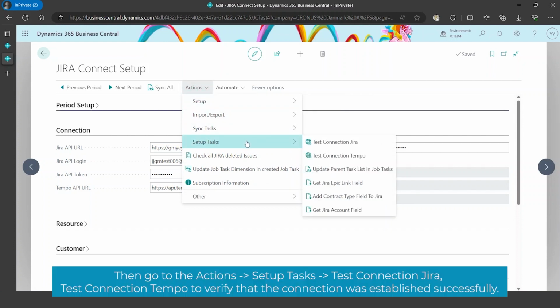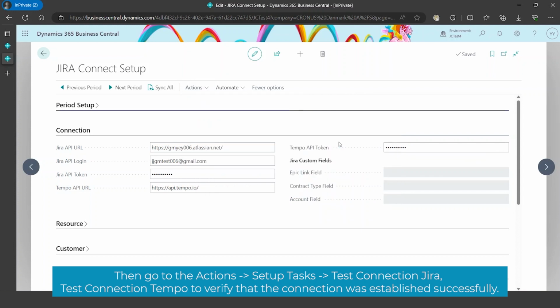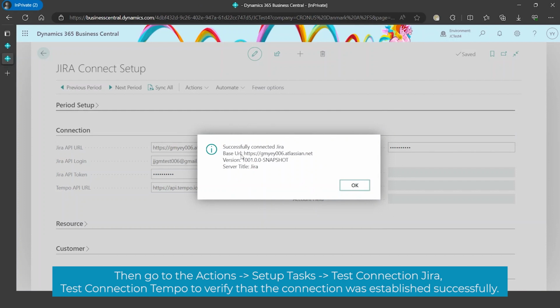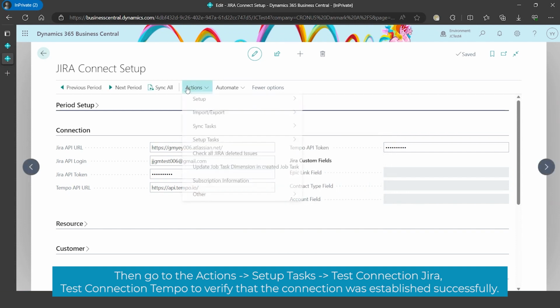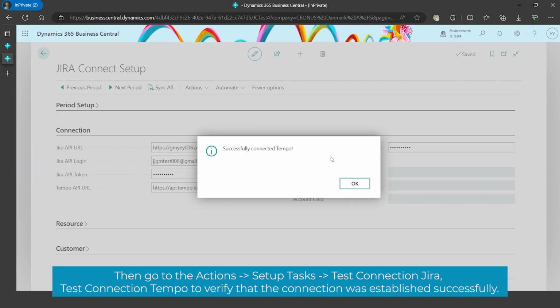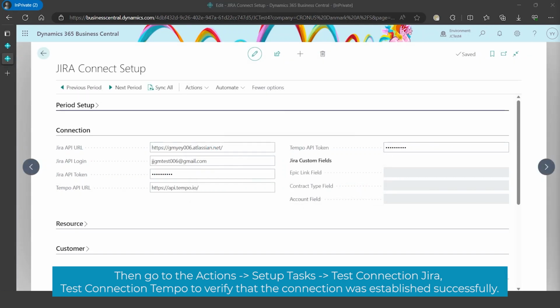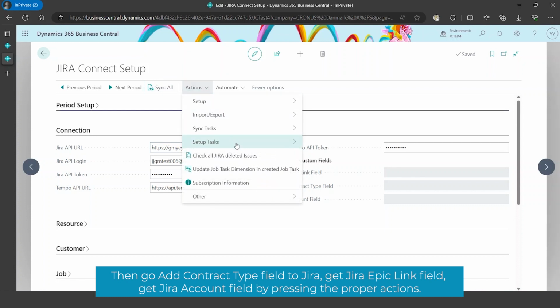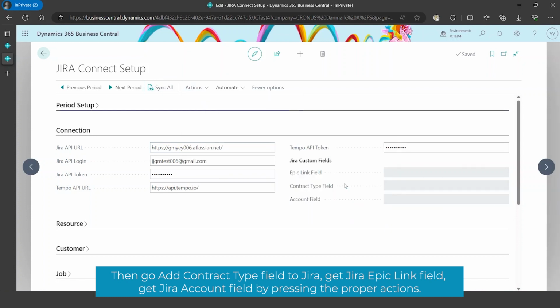Then go to Actions, Setup Tasks, and test connection Jira. Then test connection with Tempo to verify that the connection was established successfully. Add contract type field to Jira. Get Jira Epic link field and get Jira account field by pressing the proper actions.